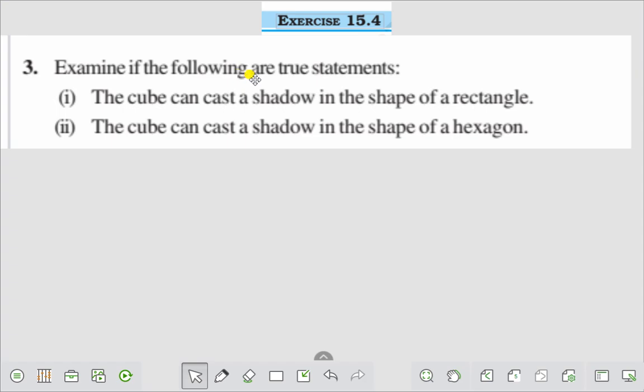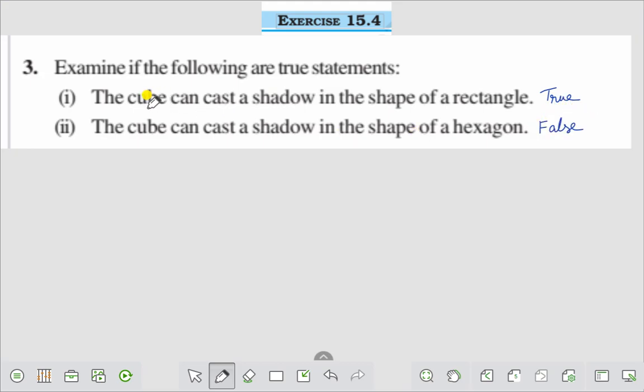Examine if the following are true statements. The cube can cast a shadow in the shape of a rectangle. Here you see that the cube can cast a shadow in the shape of a rectangle. Yes, that is true. And this one too: the cube can cast a shadow in the shape of a hexagon. No, it cannot be true. It is false.